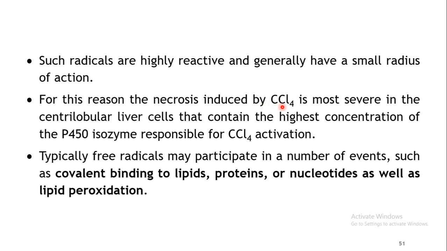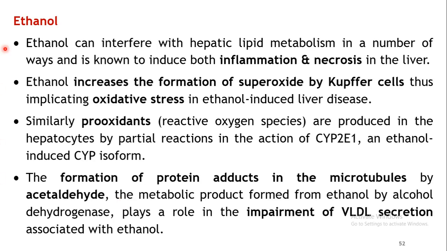And basically the area of the liver which is getting affected is the centrilobular area. That's because there is a high amount of cytochrome P450 enzymes in this region, which are responsible for conversion of carbon tetrachloride into reactive species. Now these reactive species in turn can bind covalently to the lipids, proteins or nucleotides, and even lipid peroxidation may be induced by such radicals. So these are the mechanisms of toxicity by carbon tetrachloride.